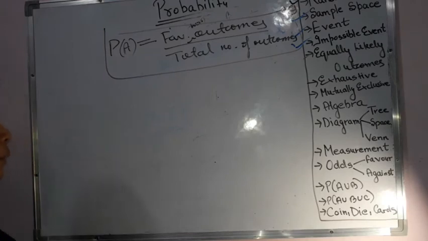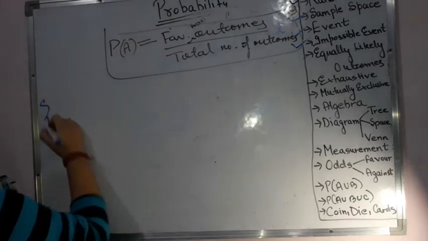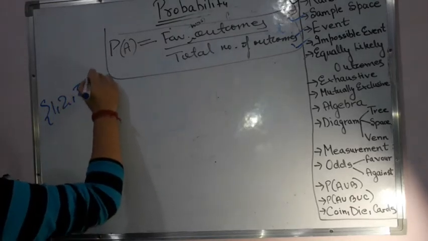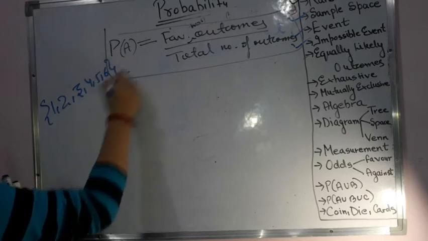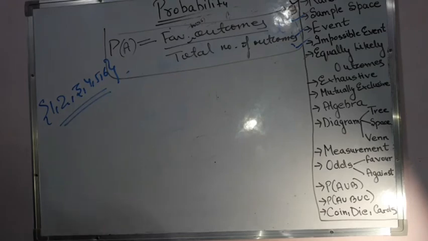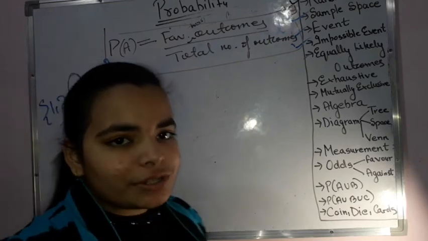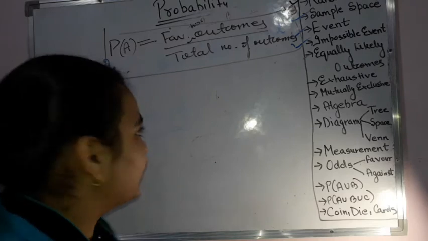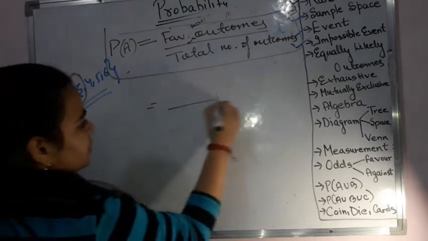Now we were taking the example that was for a die or a dice. So what is my sample space within the curly braces? 1, 2, 3, 4, 5 and 6. This is my sample space, isn't it? Now from this sample space I want the probability of 3. Now this 3 is there when I toss it once. When I am tossing my dice once, that means I can get either of these numbers. Therefore total number of outcomes will be 6.